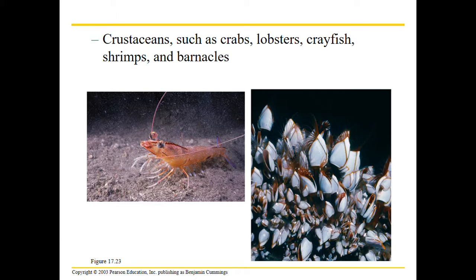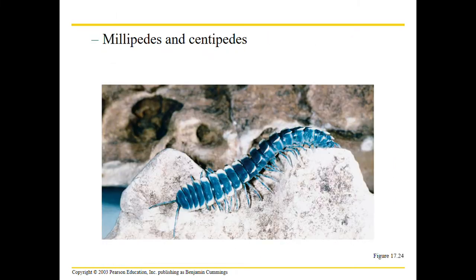Because these are all arthropods, to get bigger, they have to shed their exoskeleton. So the larger they are, the older they are. And whenever they shed or molt this exoskeleton, they go through a stage where the new exoskeleton is really soft. And this is a little bit dangerous for them because it makes them more likely to be preyed upon. Next up, millipedes and centipedes. Only the largest centipedes bite, and then millipedes, they don't bite. That's all I have to say about them.